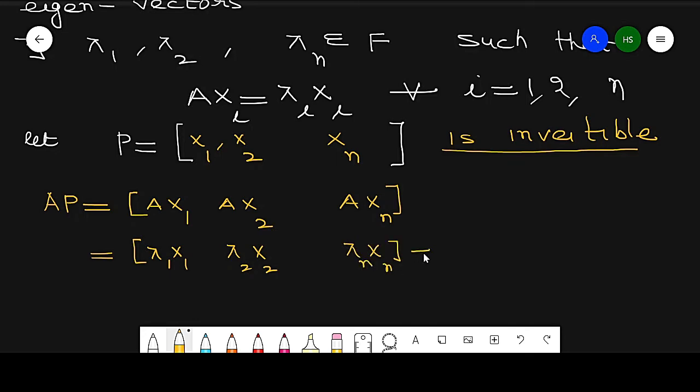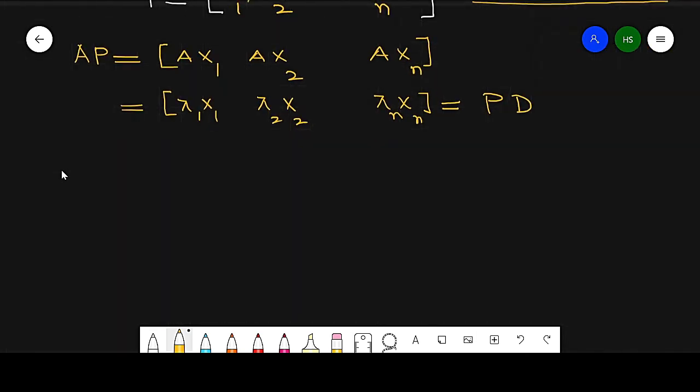So we already proved that this is basically P into D matrix. Since P is invertible, we can write P inverse into AP, which is D, a diagonal matrix.